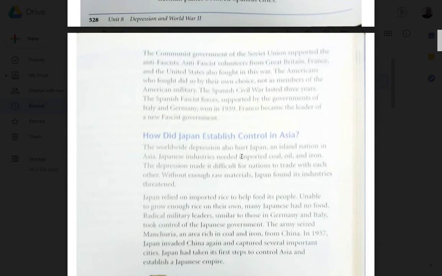Anti-fascist volunteers from Great Britain, France, and the United States also fought in this war. The Americans who fought did so by their own choice, not as members of the American military. The Spanish Civil War lasted 3 years. The Spanish fascist forces, supported by the governments of Italy and Germany, won in 1939. Franco became the leader of the new fascist government.